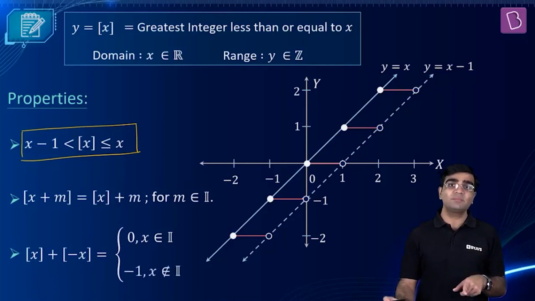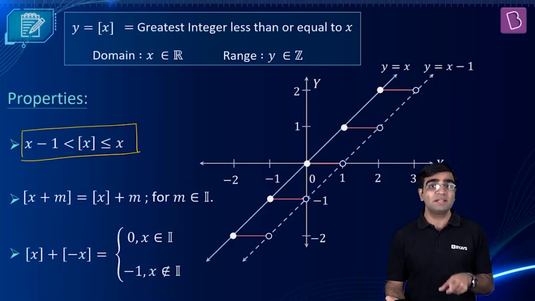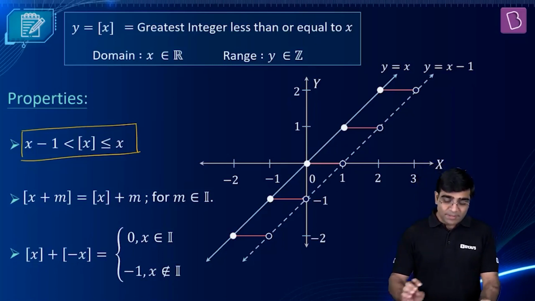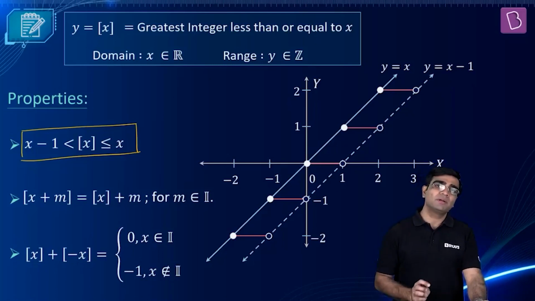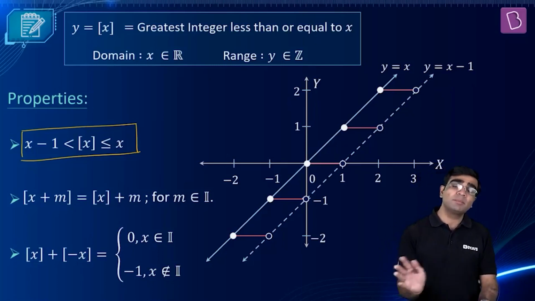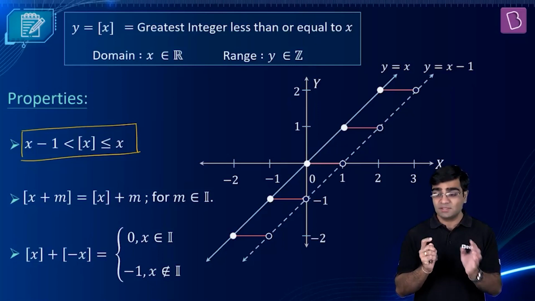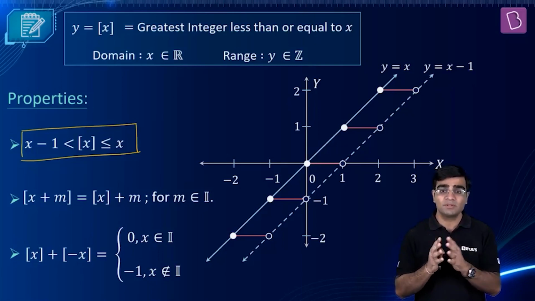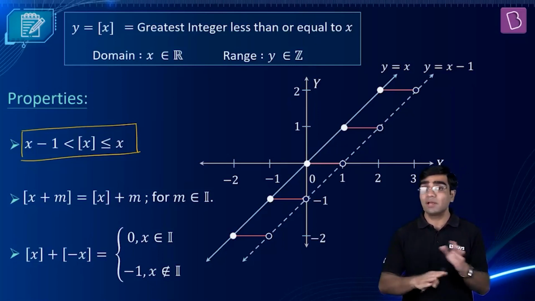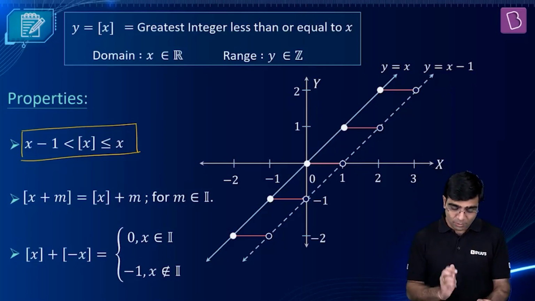It says that GIF of x plus GIF of minus x equal to minus 1 when x is not an integer. See, these properties are highly important and you're going to use them at multiple places. So this is a very important and very crucial session. Please copy all this and just revise it very well, okay? Just keep all this in your formula notebook and arrange it very regularly, very properly.